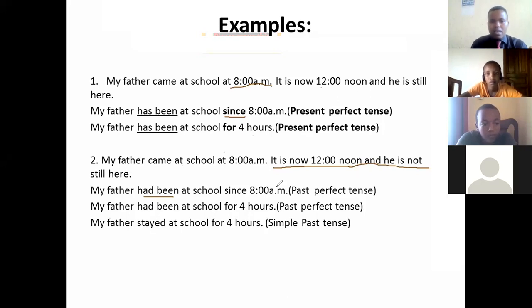The structure is the same. We only see the starting time, then you just use since showing the starting time of the action. But we use for to show how long, the length of the action. Let's just proceed to the next one.